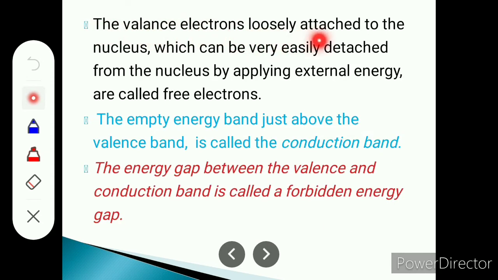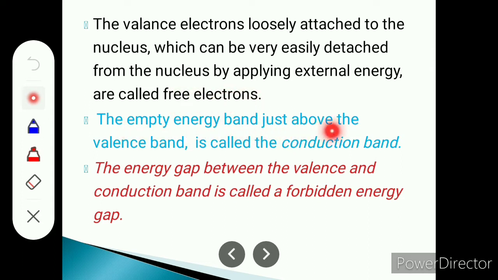The valence electrons loosely attached to the nucleus, which can be easily detached from the nucleus by applying some external energy, are called free electrons. These valence electrons are loosely attached to the nucleus, and if some external energy is applied, they can easily detach. Detach means they will be removed from the atom, and therefore these are known as free electrons.